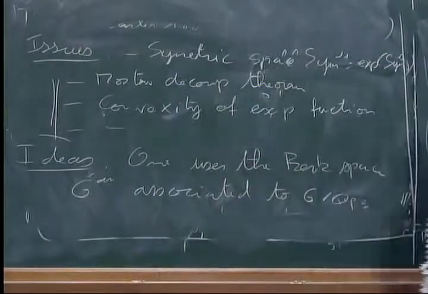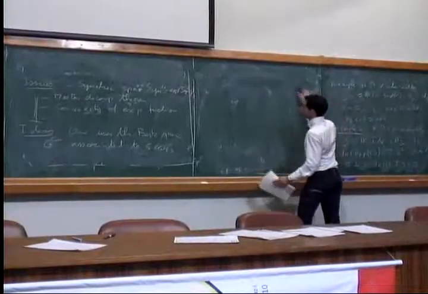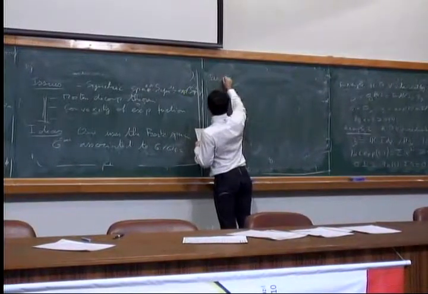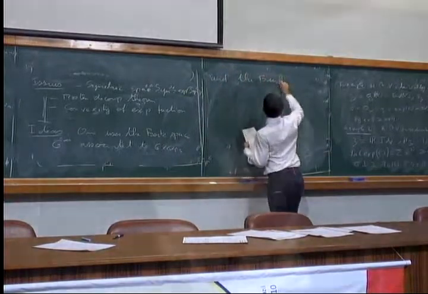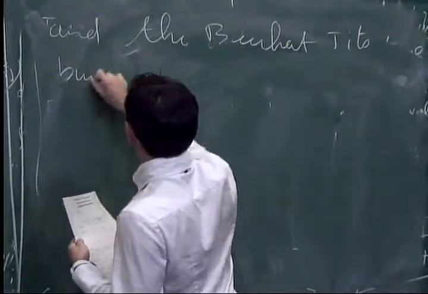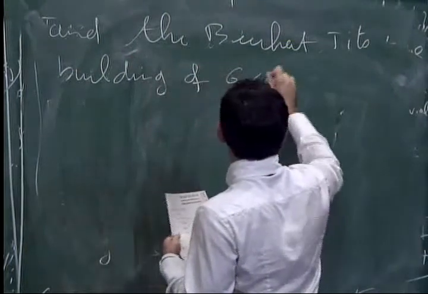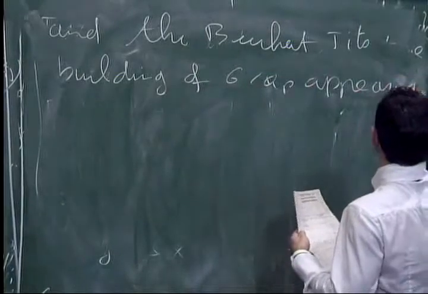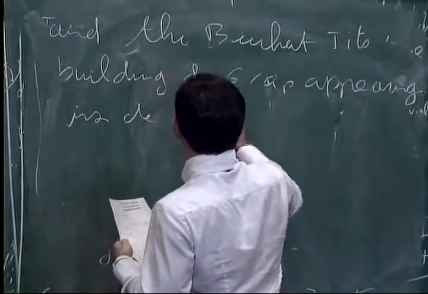And what we saw just before, a copy of the Bruhat-Tits building of G over Qp appearing inside the analytified space.